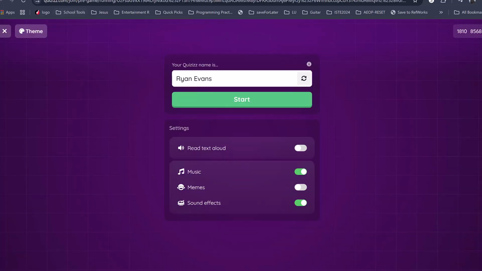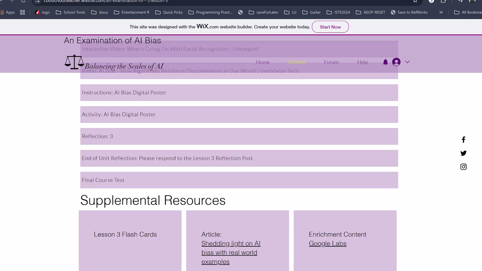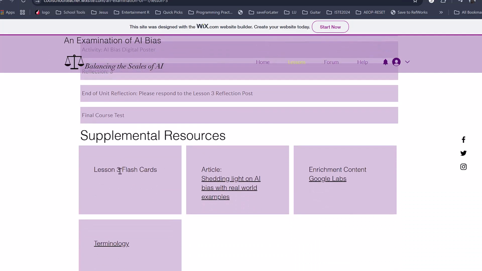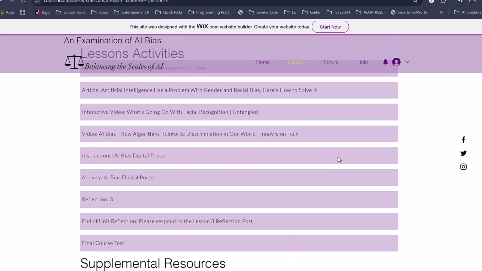And there we have the final test, which is posted in quizzes also. There's some flashcards, an article, terminology, and enrichment content, which is Google Labs, which has artificial intelligence experiences.